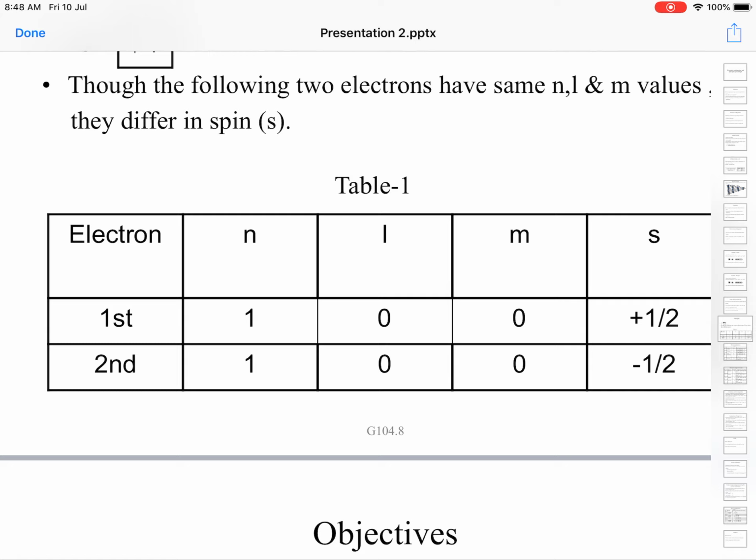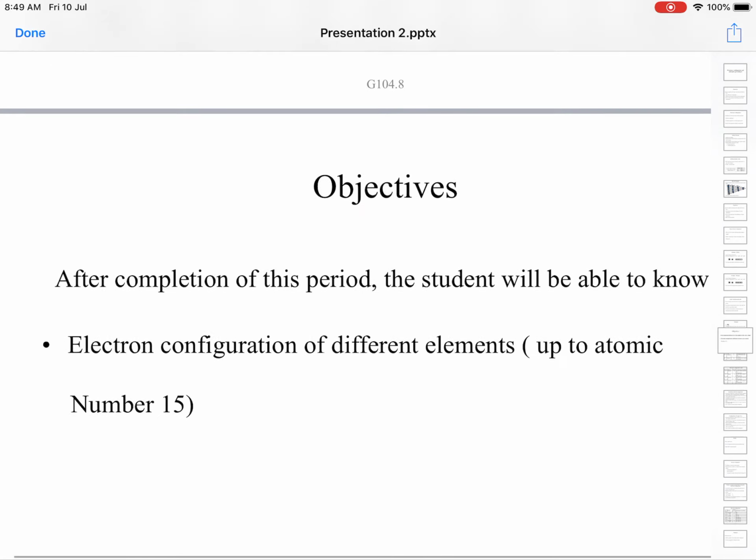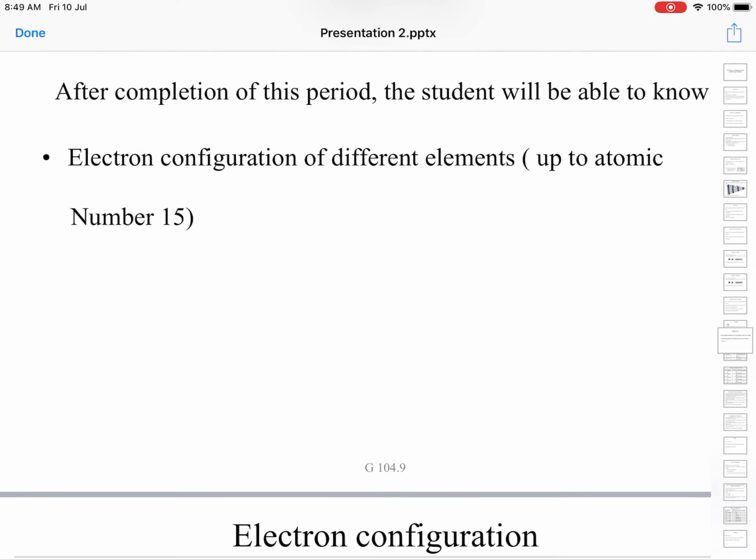So this goes to prove that no two electrons in an atom will have all four quantum numbers identical. That is more than clarified by this example of helium. That's about Pauli's exclusion principle.